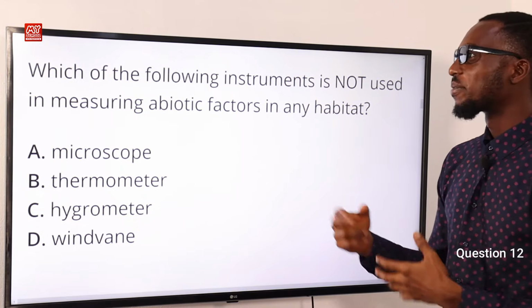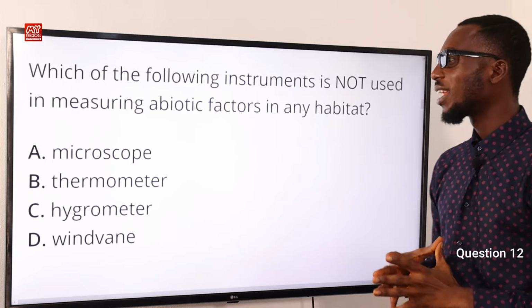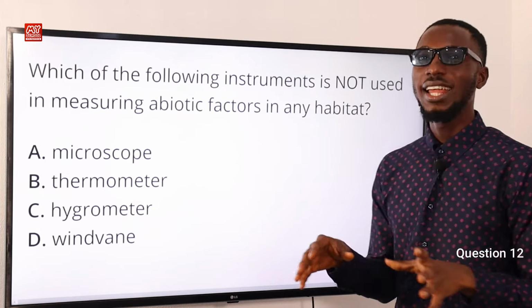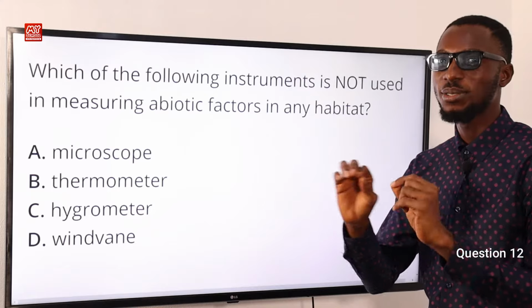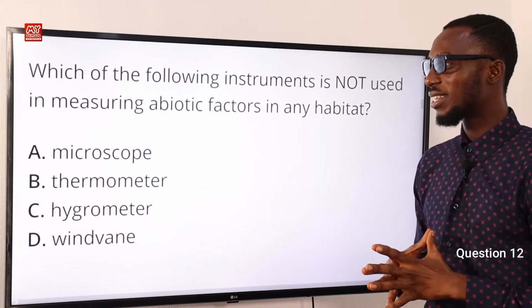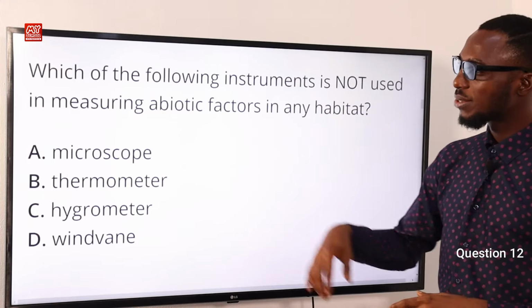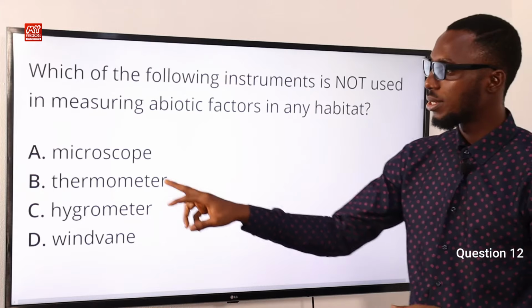Number 12. Which of the following instruments is not used in measuring abiotic factors in any habitat? So abiotic factors talks about the non-living component of that habitat, of that ecosystem. So looking at all of these options, the instrument that is not used to measure abiotic factors is a microscope.